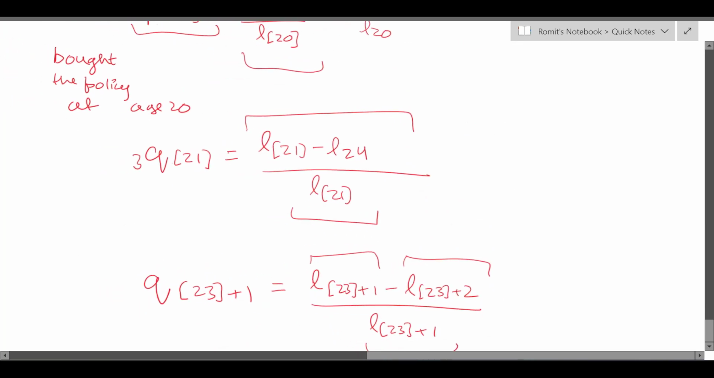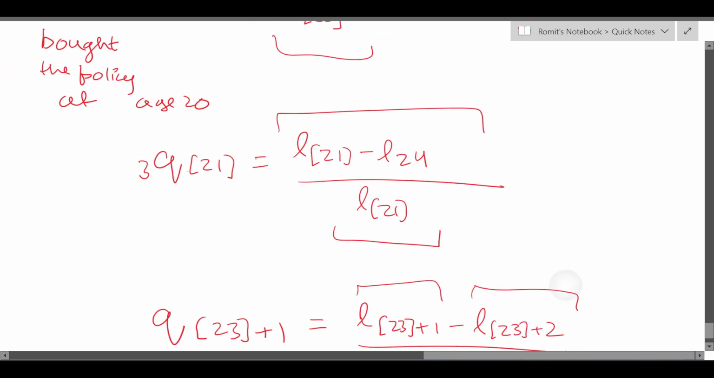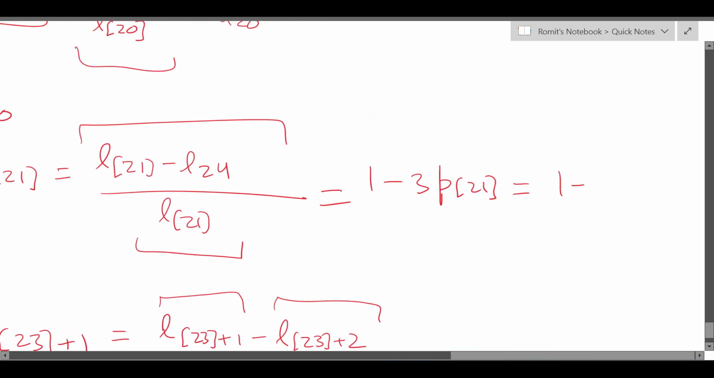And in a lot of cases, initially the Q values will be confusing for you. So what you can do is simply write 1 minus 3p21, right? And then p21 is straightforward. This is just 1 minus, what will this be? L 21 plus 3 is 24, and after 3 years the selection period would have elapsed. So this is L24 by L21, right?